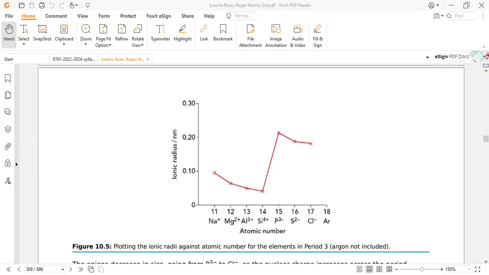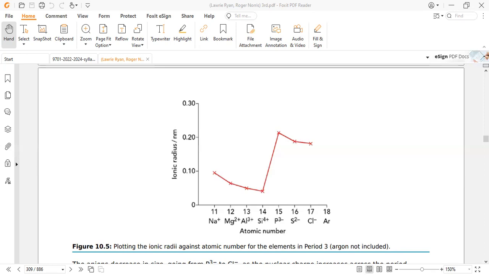Cation is smaller in size than the parent atom. No, this one is the more correct way: the sodium parent atom is greater than the sodium ion. Why? Because the outermost configuration of sodium is the third shell and s subshell, and here it is the second shell. The third shell is farther away compared to the second shell. The parent atom of a metal is greater in radius compared to the ion.